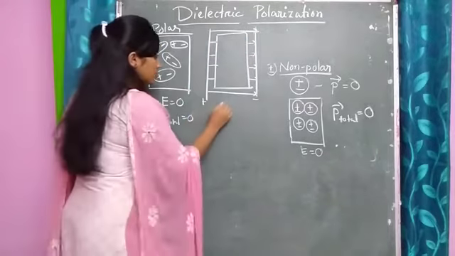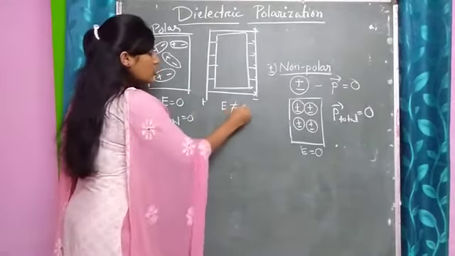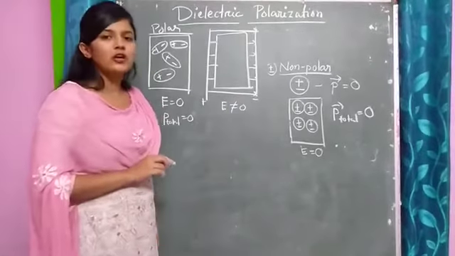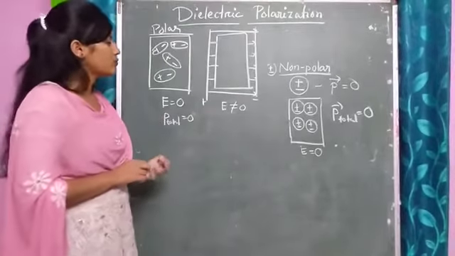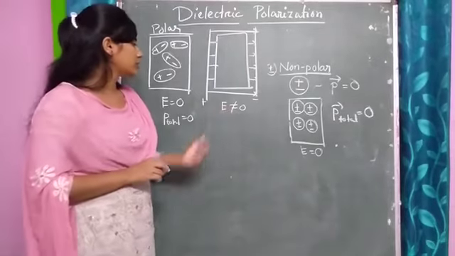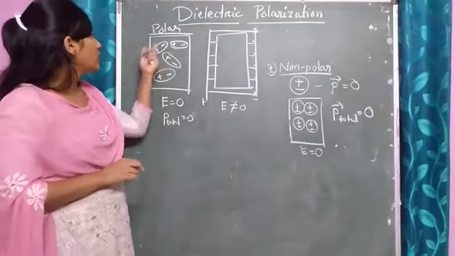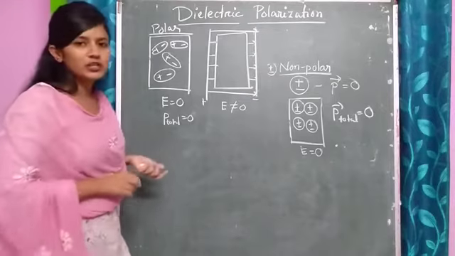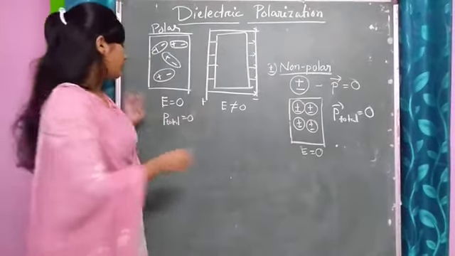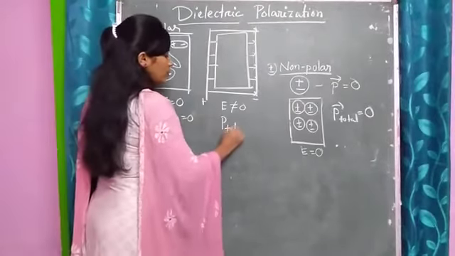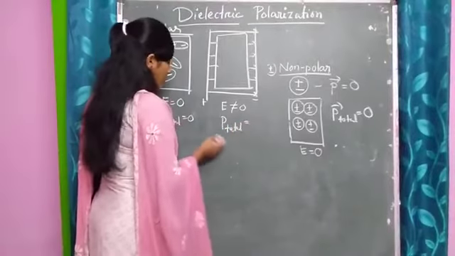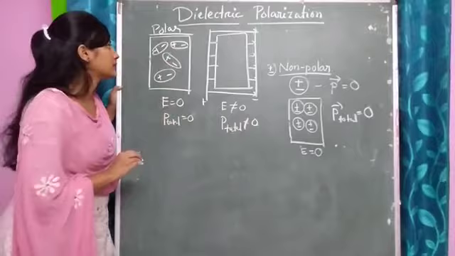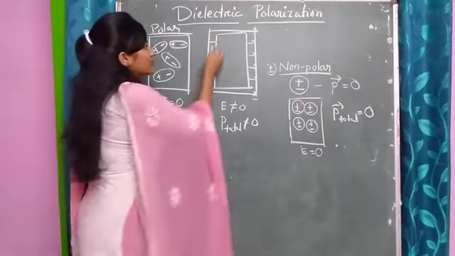So now it is the case when E is not equal to 0, that is, in the presence of an electric field. In this case, what will happen? Due to this electric field, the polar molecules will align themselves in such a way that they will give us some dipole moment. So now it will not be equal to 0, but we will have some dipole moments.